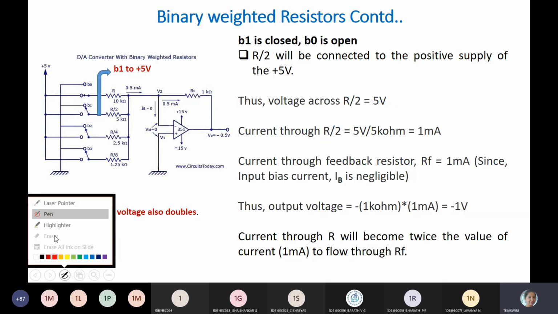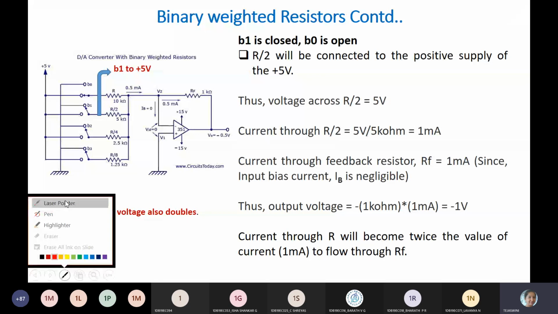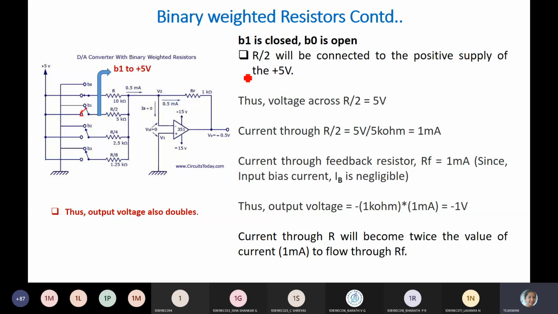Okay, just imagine now. Tell me when both of these are connected to 5 volts. Just imagine this is also connected. So I want you to get B0 and B1 closed. Yes, anyone? Can you tell me?